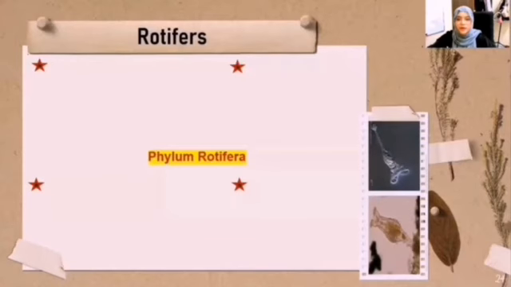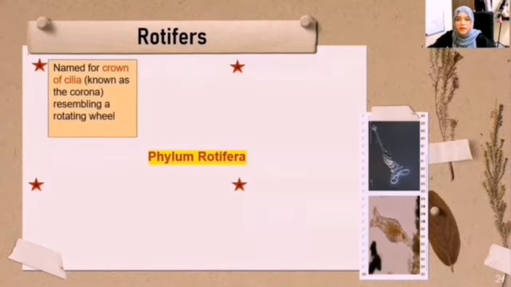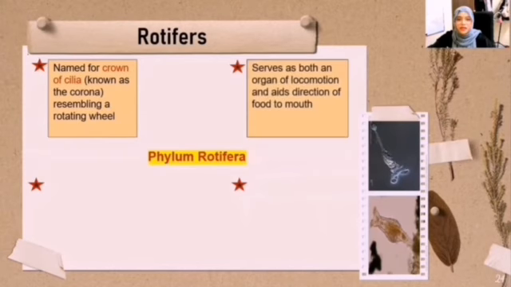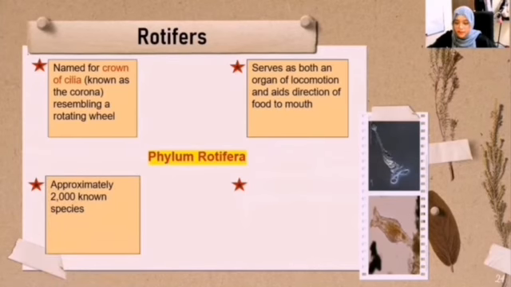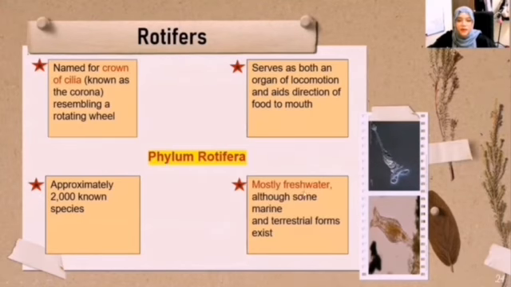Next, this is about rotifers or phylum Rotifera. So rotifers are platyzoans related to the flatworms. They are named for the crown of cilia, known as the corona, resembling a rotating wheel. The corona serves as both an organ of locomotion and aids in directing food to the mouth. There are approximately 2,000 species, primarily living in freshwater. However, there are also some marine and terrestrial forms. The majority of rotifers are transparent, but some are very colorful.